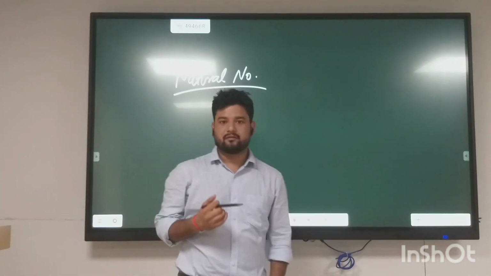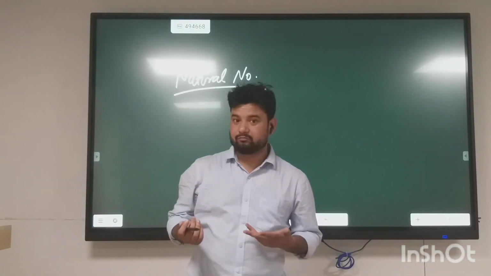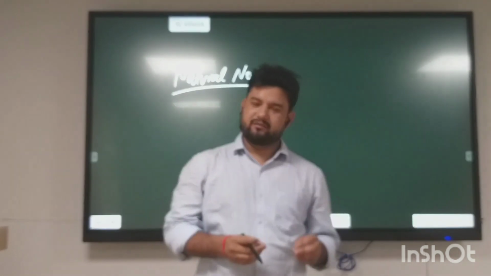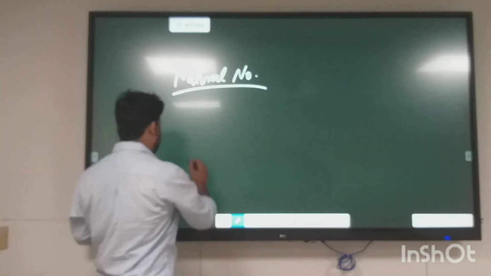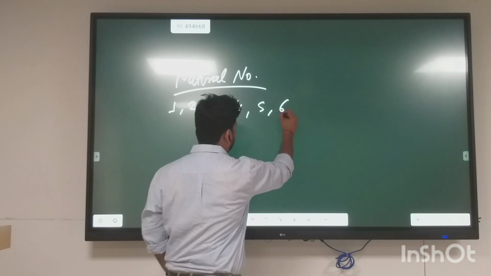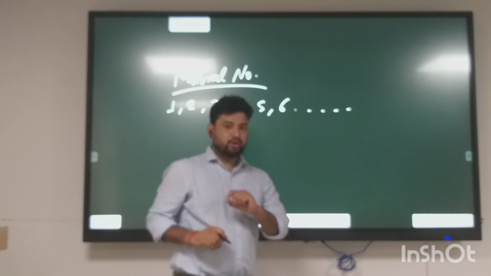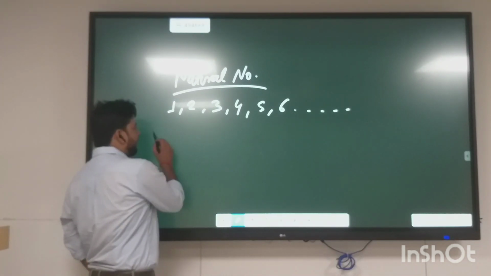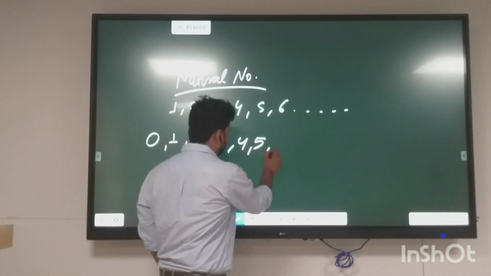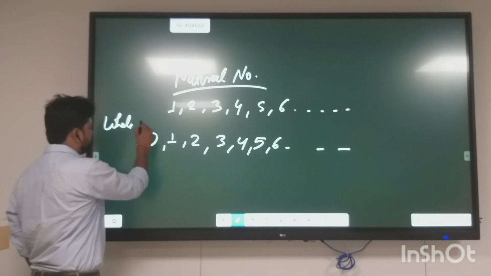Natural numbers are the numbers which can be counted on your fingers, such as 1, 2, 3, 4, and you can count up to infinity. There is no limit of counting these numbers on your fingers. And that is why the natural numbers are 1, 2, 3, 4, 5, 6, and so on. But if we add a 0 in it, then these numbers will be called whole numbers.